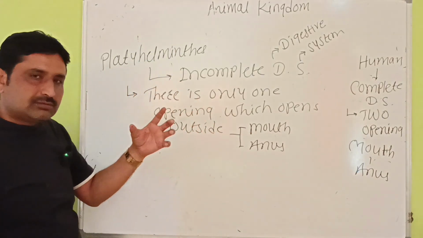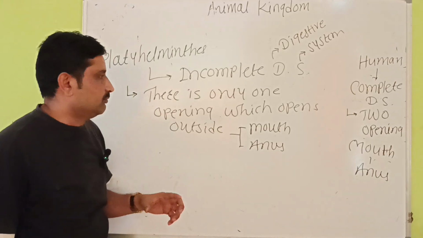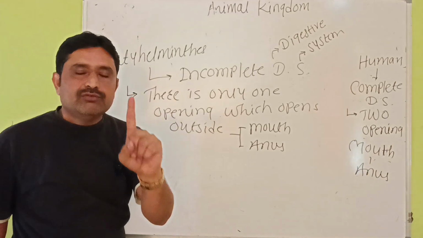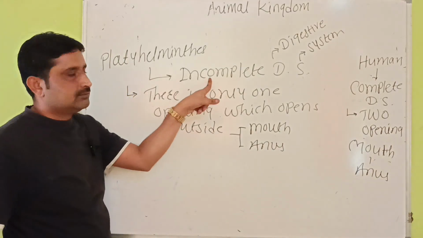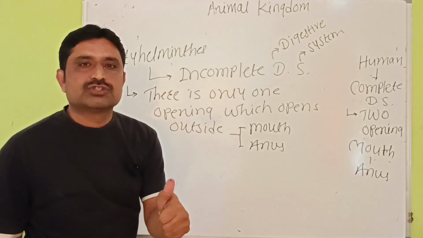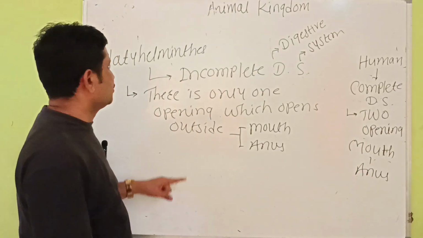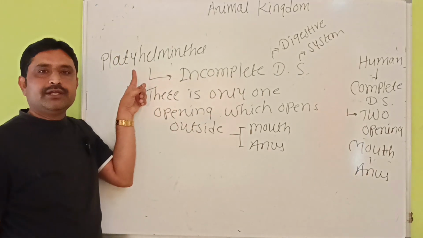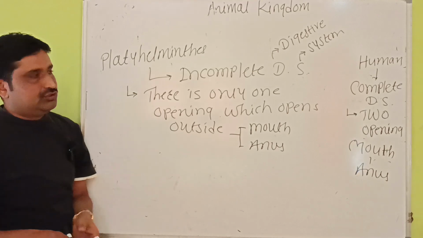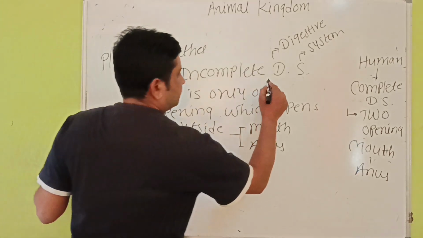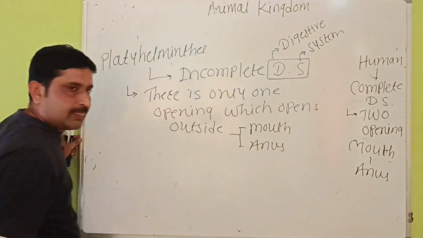So such digestive system which has only one opening is incomplete digestive system, and that incomplete digestive system is present or found in Platyhelminthes. That is first about digestive system.